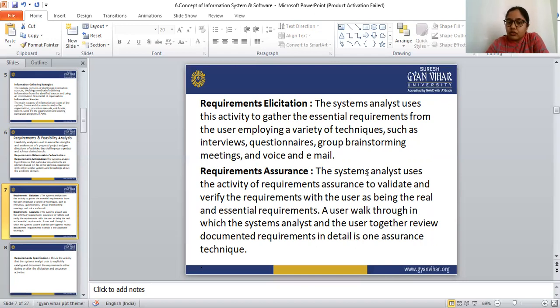A user walkthrough, in which the system analyst and the user together review the documented requirements in detail, is one assurance technique. So they both work together to review the documented requirements in detail. So this is requirement assurance.